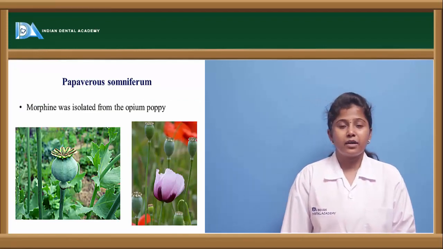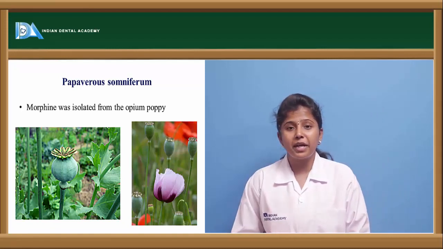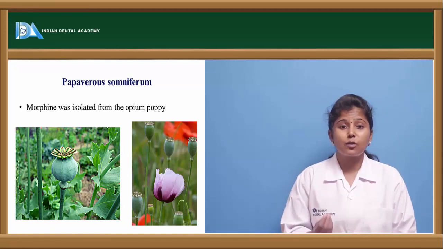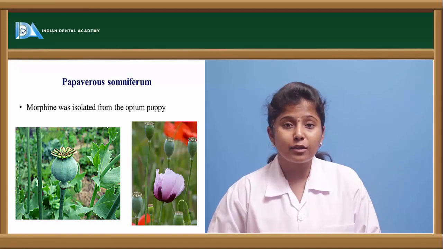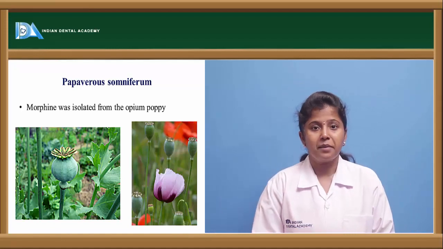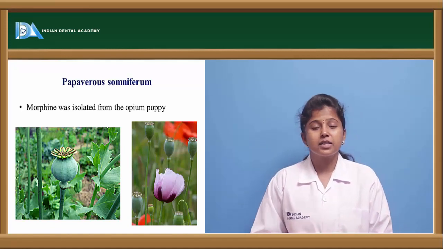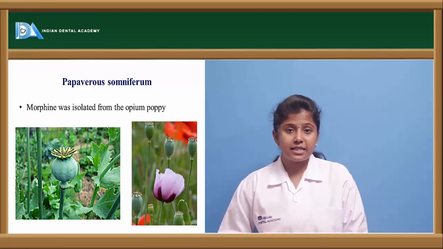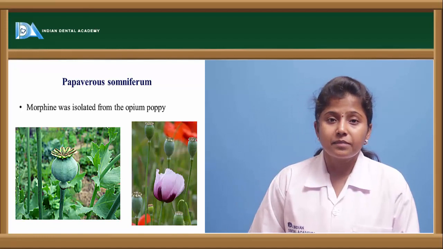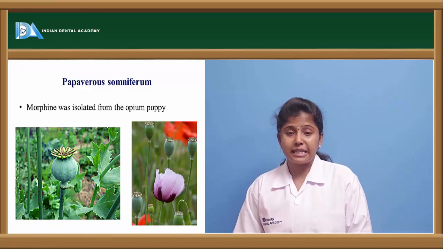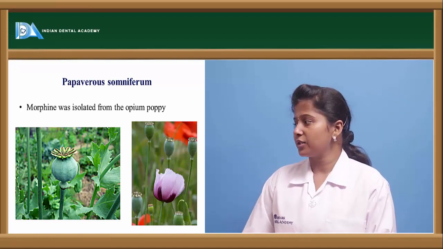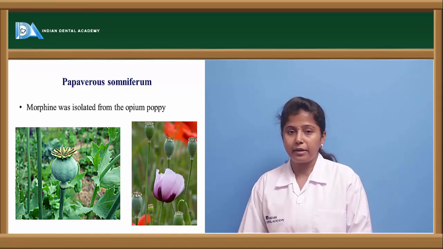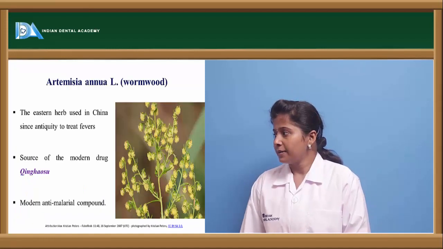We see morphine, which is obtained from the poppy seeds of the plant called Papaver somniferum. From the seeds of this plant, morphine is obtained, which is used as an analgesic agent. Here we can see the pictorial representation of the plant.